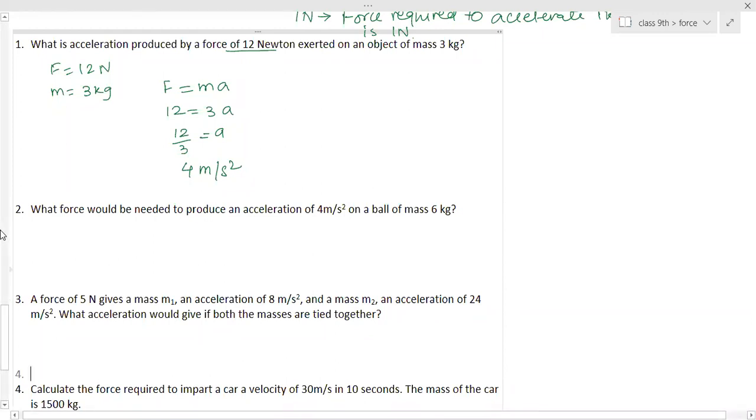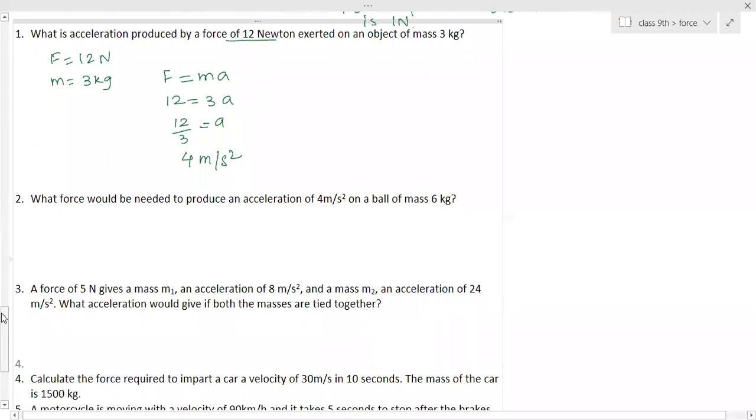Ma'am, what is given after mass in the third question? It gives a mass M1. Okay, mass M1 and mass M2. Two different masses, so there are two parts in this question? No, it is one part only. Read the question properly.